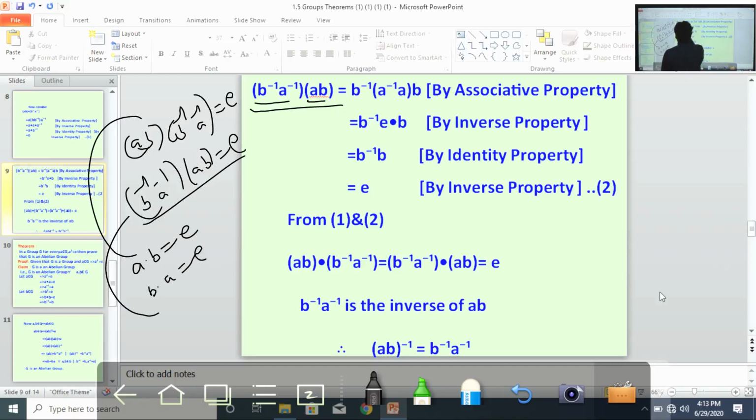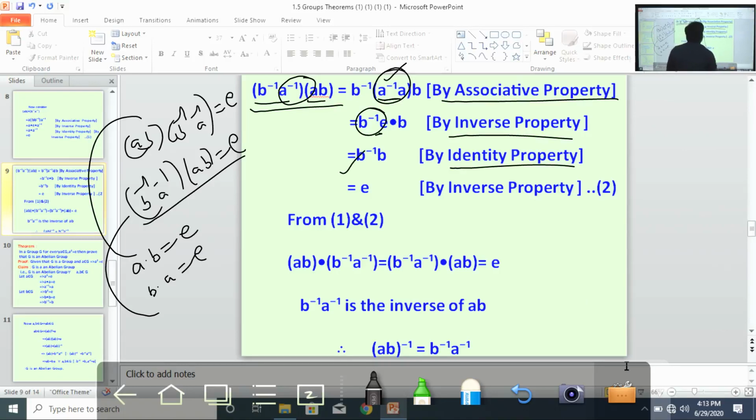So again change the brackets by using associative property. By applying inverse property, what is A inverse A? E. By applying identity property, what is B inverse E? B. Again by using inverse property, what is B inverse B?